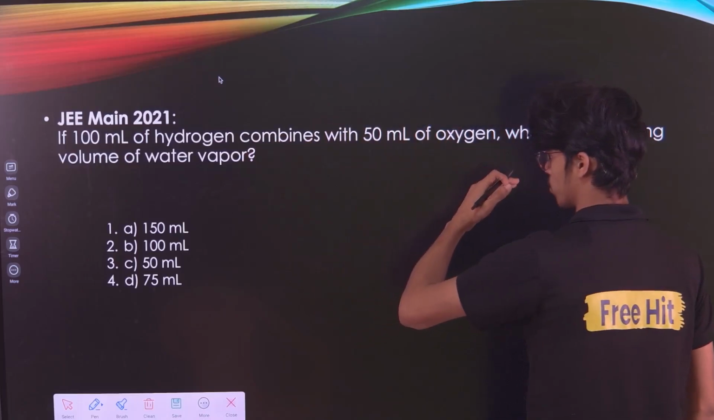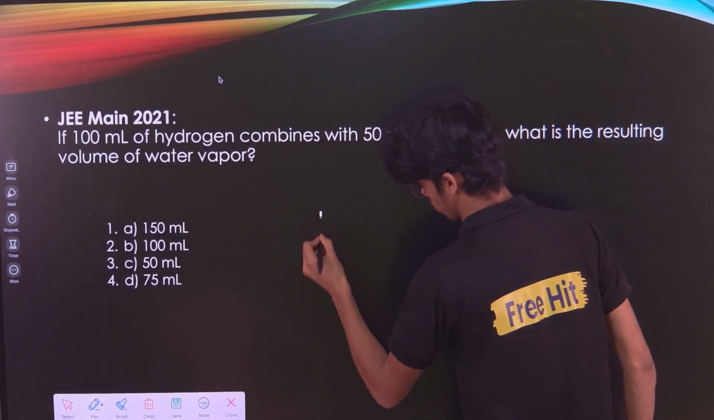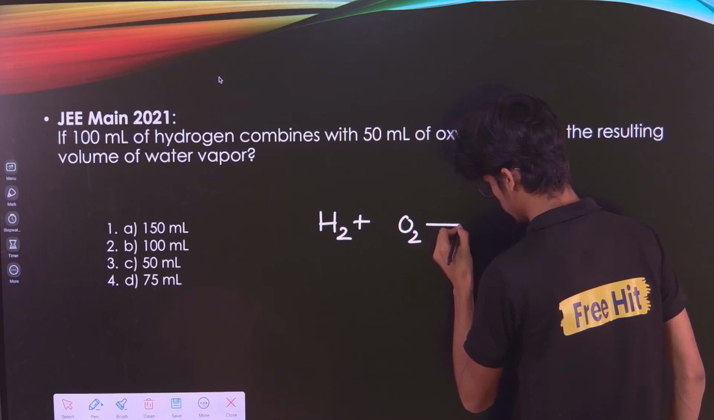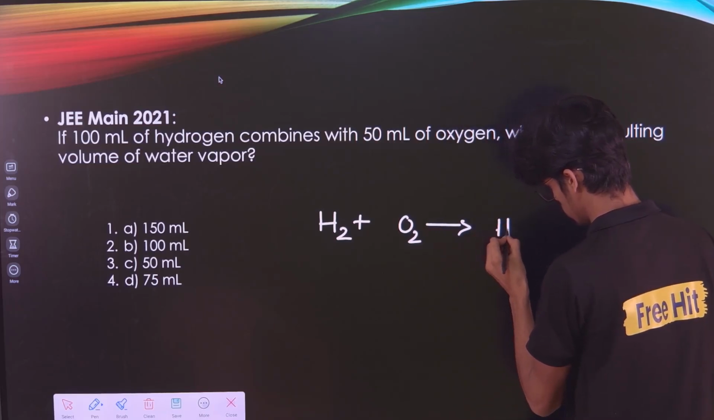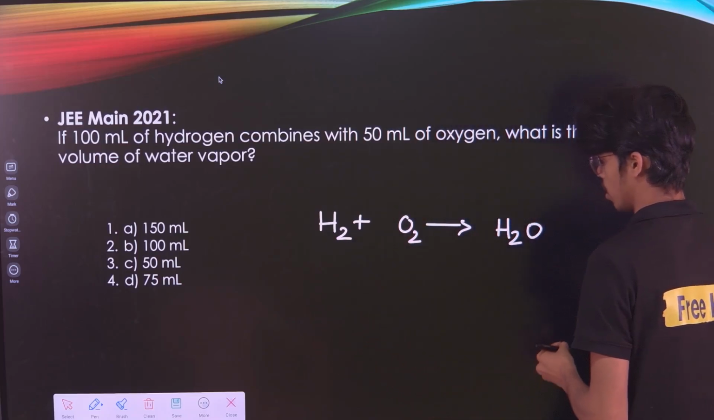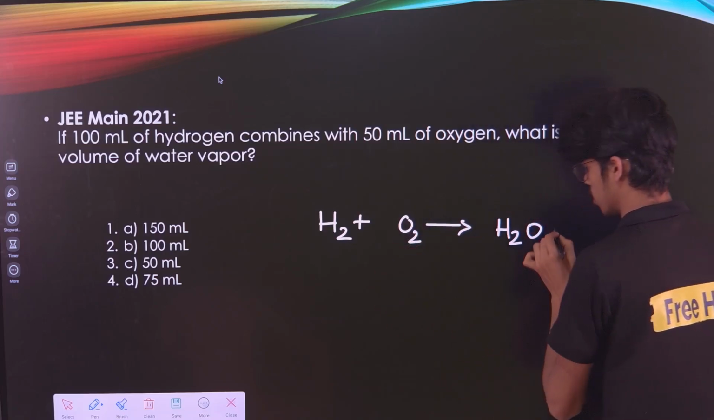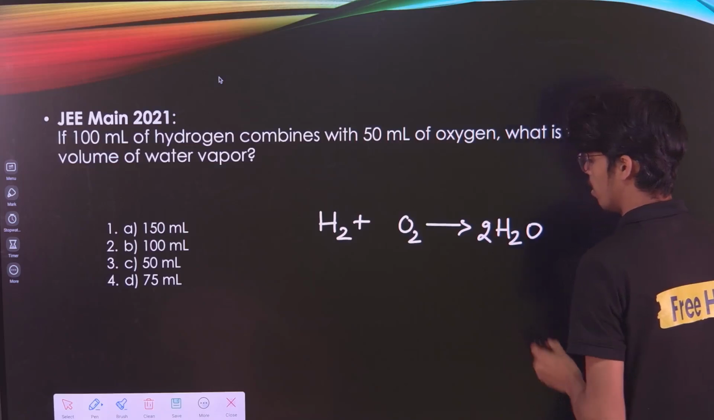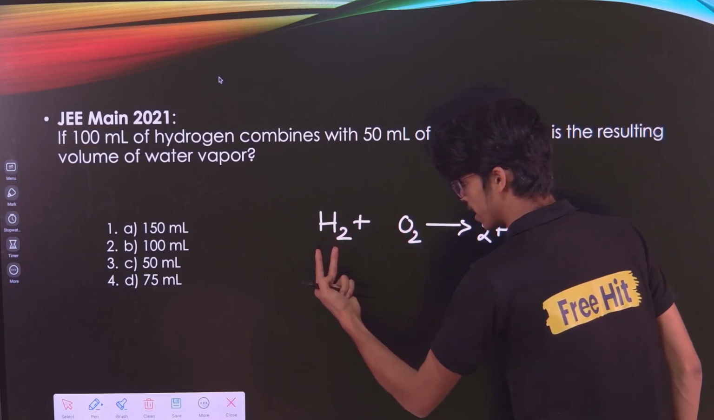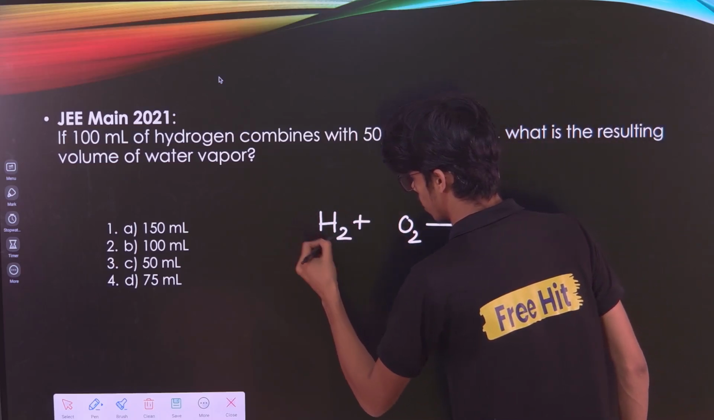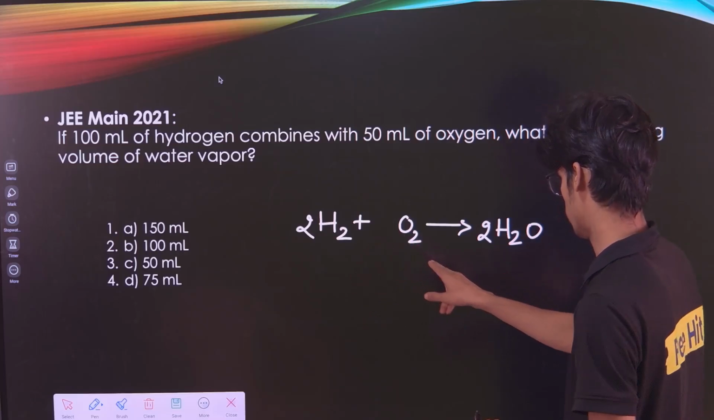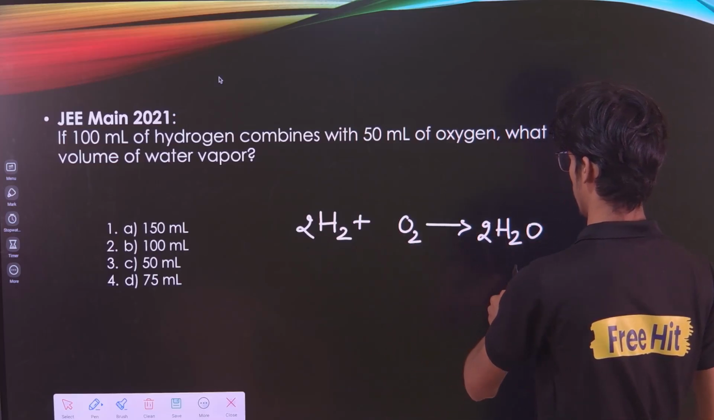When hydrogen combines with oxygen to form water, what is the equation? Hydrogen is combining with oxygen to form water. Right now the equation is not balanced, so we have to balance it. Oxygen is 2 over here and 1 over here, so we have to multiply by 2. Now hydrogen is 2 atoms into 2, that is 4 hydrogen atoms here and 2 hydrogen atoms here, so we have to multiply it by 2. I hope the equation is balanced now: 2H2 plus O2 is equal to 2H2O.